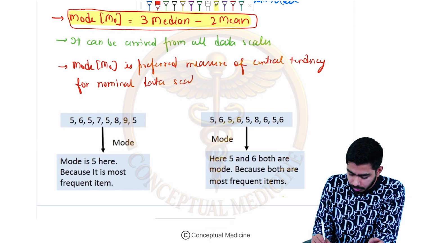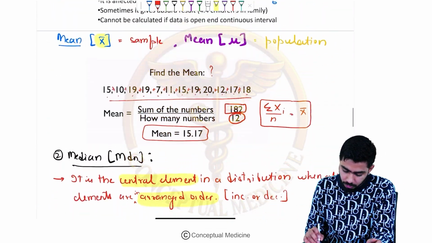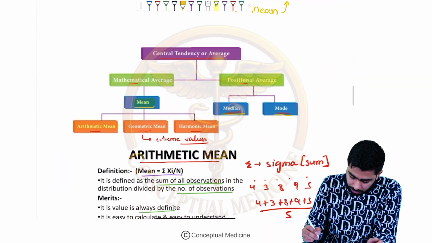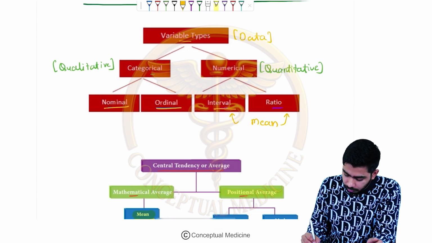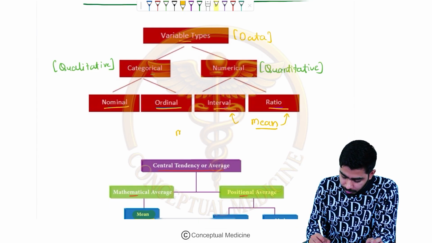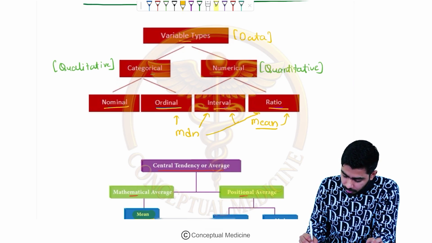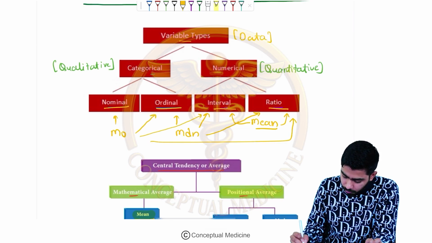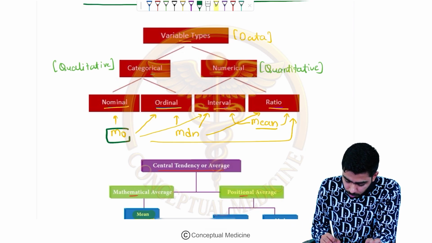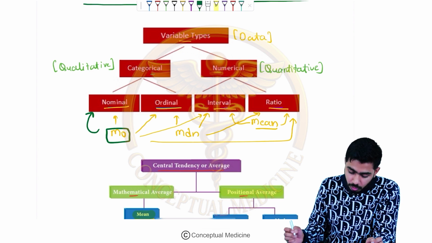If you guys remember over here, I told you in the beginning itself that we are having nominal, ordinal, interval, ratio. Interval and ratio I told you for the mean. If you will be writing median, then you will be calculating for the ordinal, for the interval and for the ratio as well, right? And for the mode, there is everything: nominal also, ordinal also, interval also and ratio as well. So that is the power of mode. And for the nominal one, there is only and only mode.